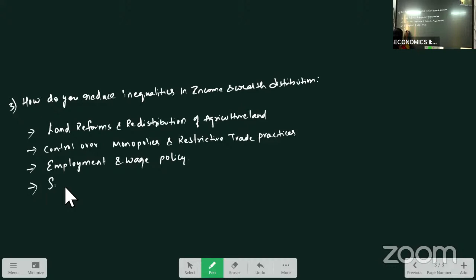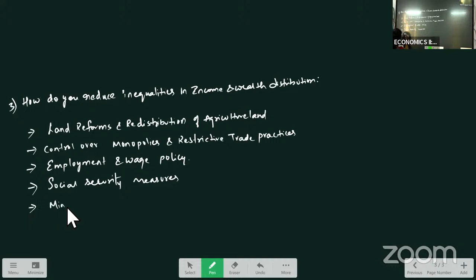And social security measures. Social security measures are what? To provide security in the society. They have provided maternity benefit, provident fund, workmen's compensation. If they suffer any injury or any accident, insurance claim will be done. So these all measures are taken for their security purpose.